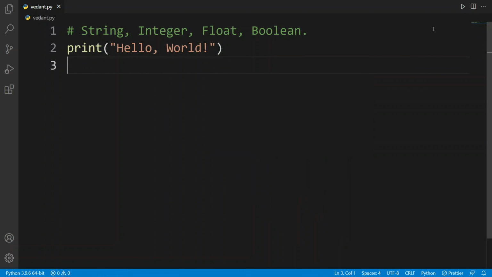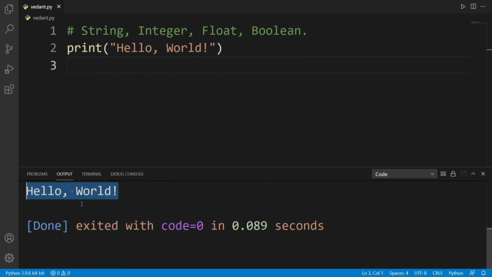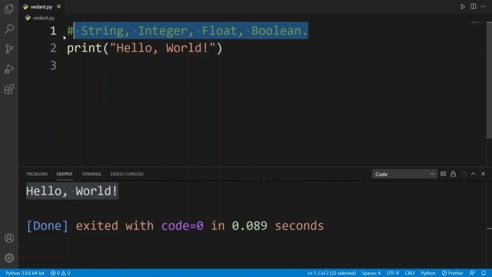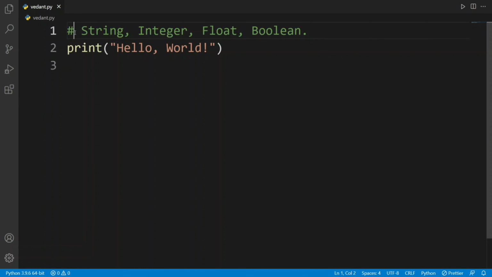It will not get considered by Python. So I will just get hello world here. By adding this hashtag symbol in Python, you can add comments like this to make our code understandable. Like this, we have added this comment first of all, and now here we will write our code.